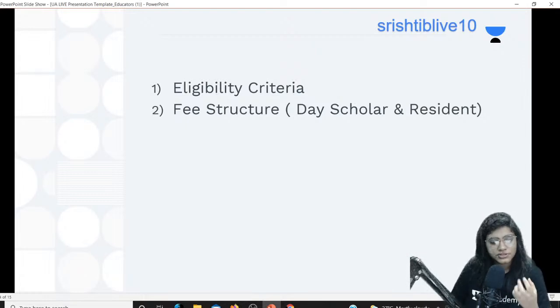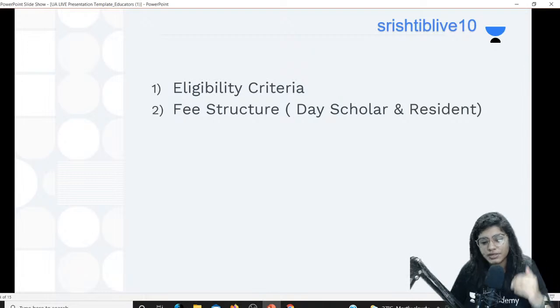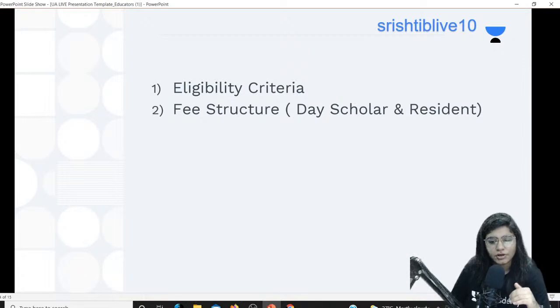The students who don't pay fees for mess and hostel only come to attend classes, okay? They live in their own living place or their home, and they just come for attending classes, just like you go to your college. So you are not living in NIT's hostel. So there's a possibility of a day scholar and a resident, okay?